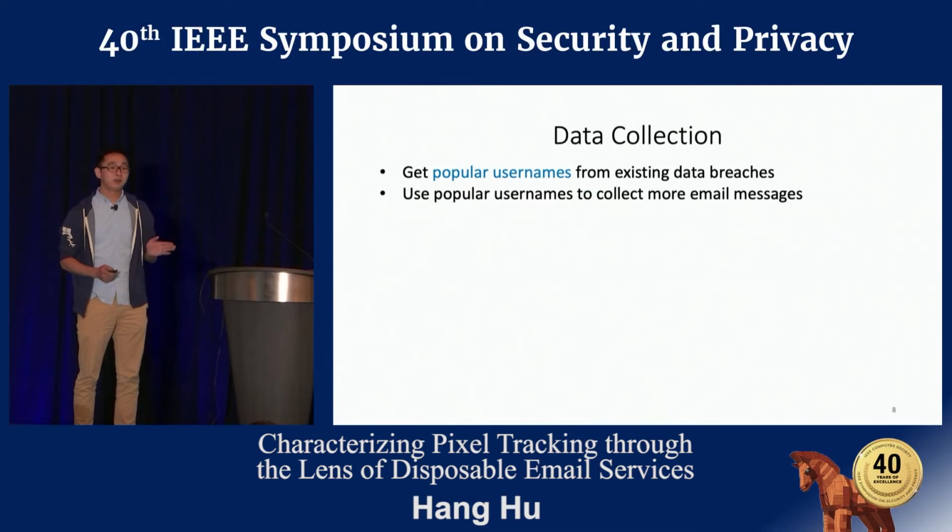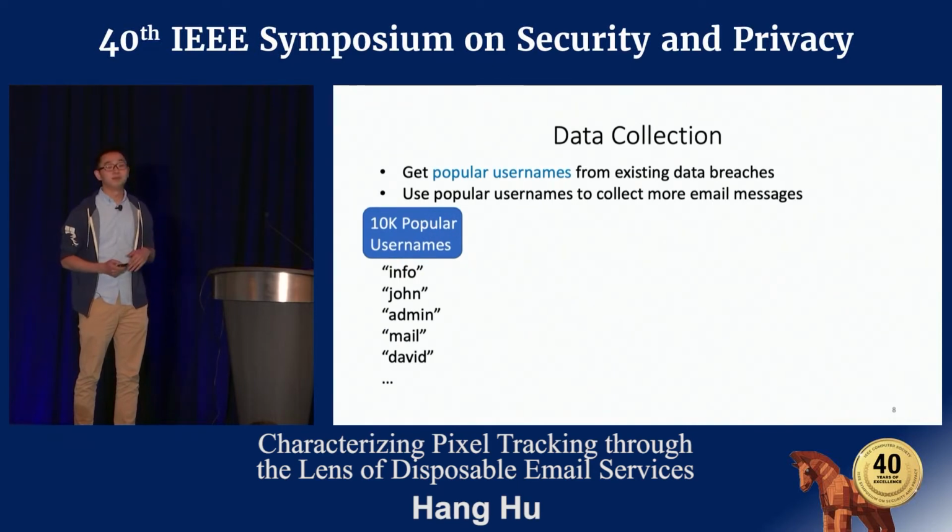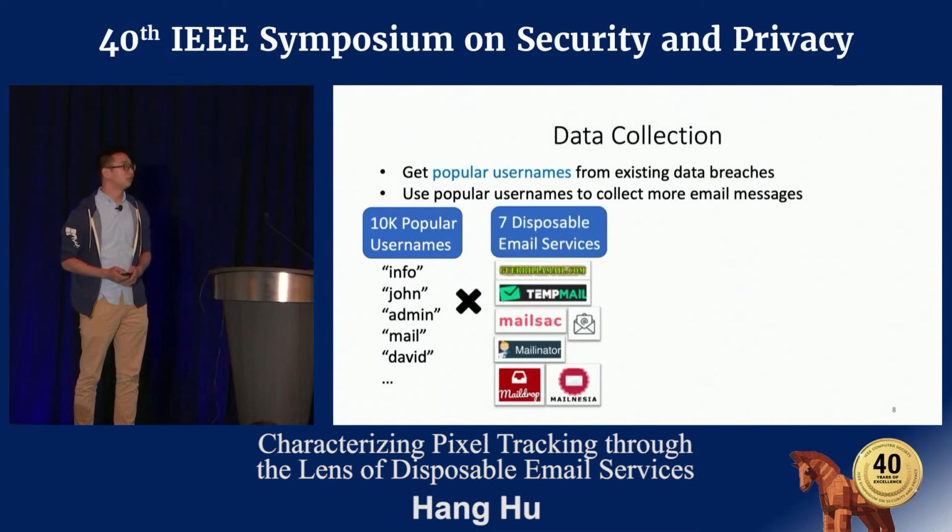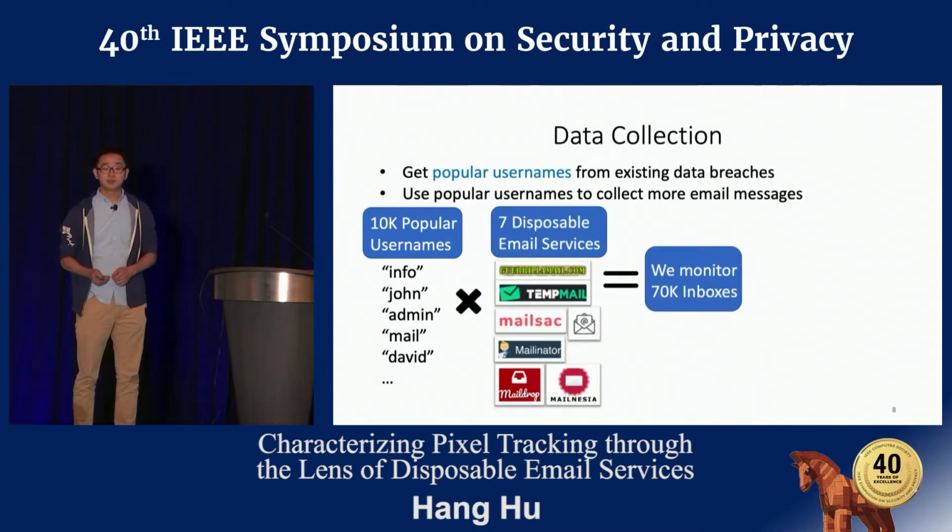Here's how our data collection works. First, we get popular usernames from existing data breaches. Then we use those popular usernames to collect messages from disposable email services. In total, we choose 10,000 popular usernames, such as info, John, or the Ming. Then we monitor those popular usernames on each of the 7 websites we chose. So in total, we monitor 70,000 disposable inboxes.